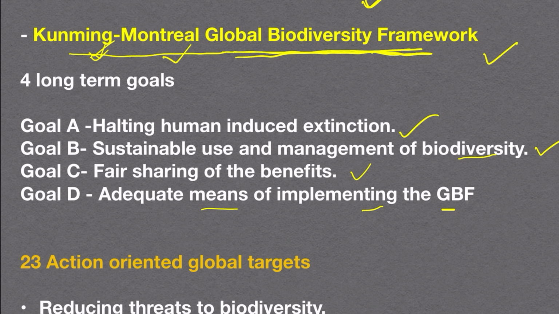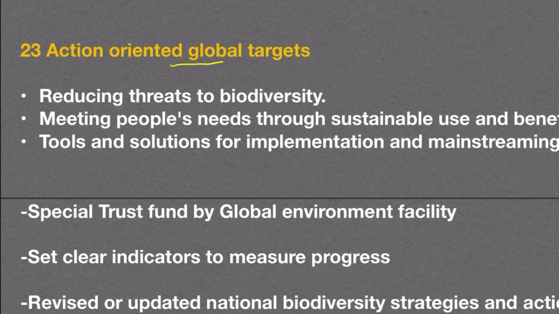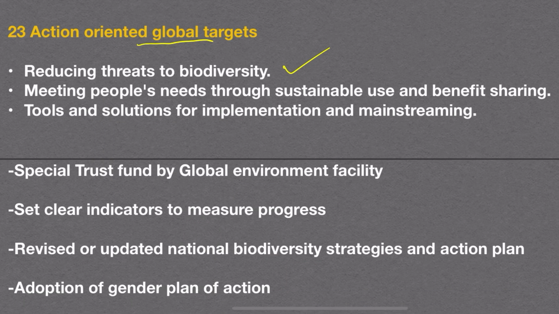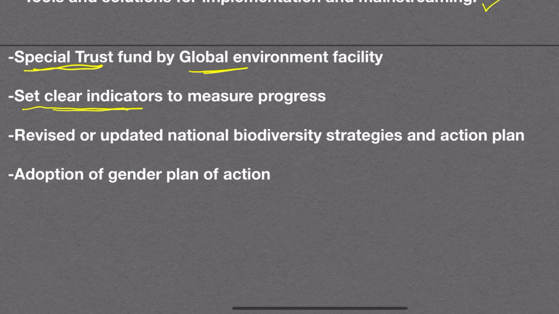So Kunming-Montreal Global Biodiversity Framework has 4 long-term goals, and there are 23 action-oriented global targets which can be divided into 3 categories. First is reducing threats to biodiversity. Second is meeting people's needs through sustainable use and benefit sharing. And third is tools and solutions for implementation and mainstreaming. Global Environment Facility will be requested to establish a special trust fund for the implementation of this framework. A clear set of indicators will be established to measure progress.